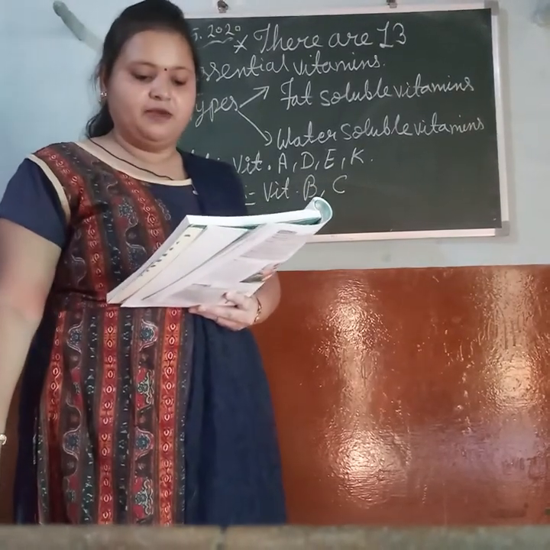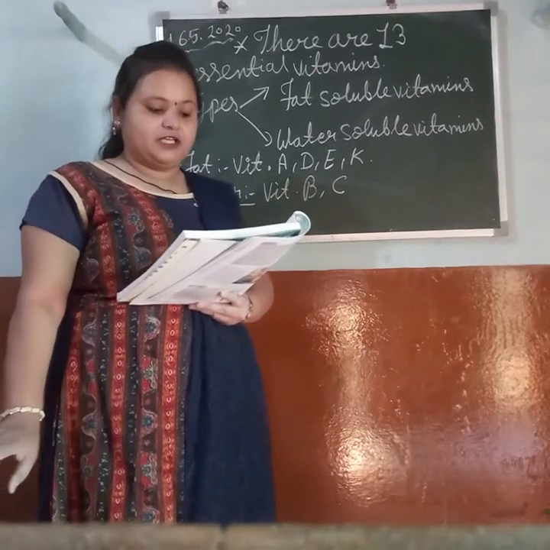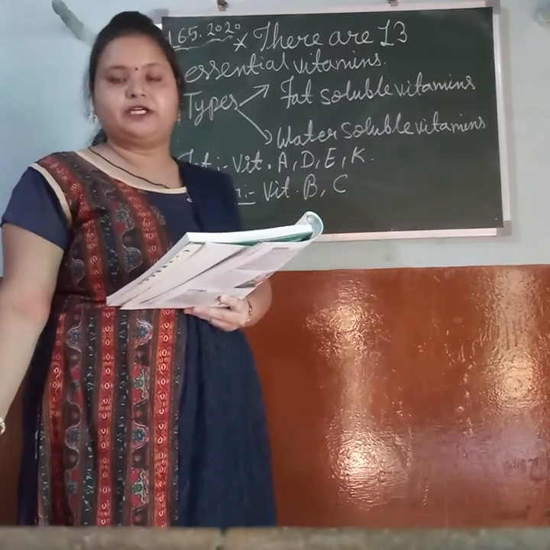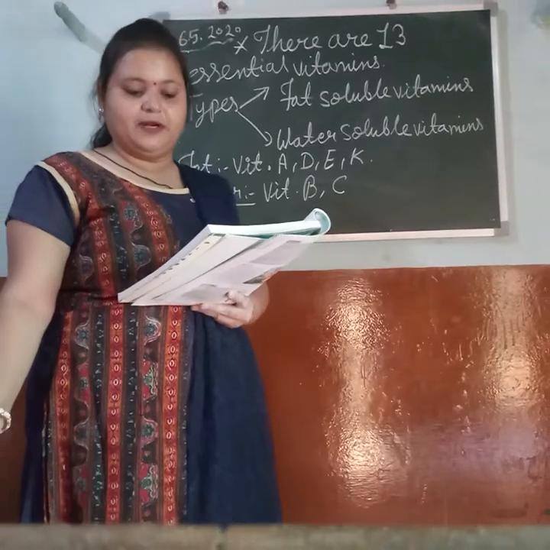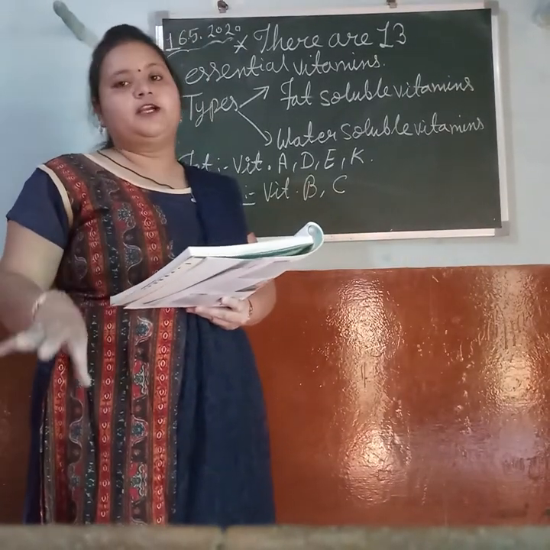They are important vitamins, their sources and functions. So this is your homework, just read it out. Such as vitamin A, it is called retinol. Sources we get from carrots, broccoli, sweet potato, etc. And its functions: prevents eye defects, promotes healthy immune system, etc. So all these you just read out once.